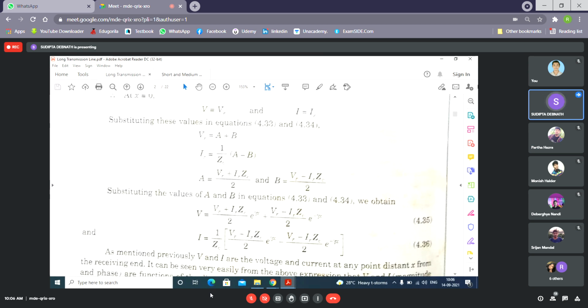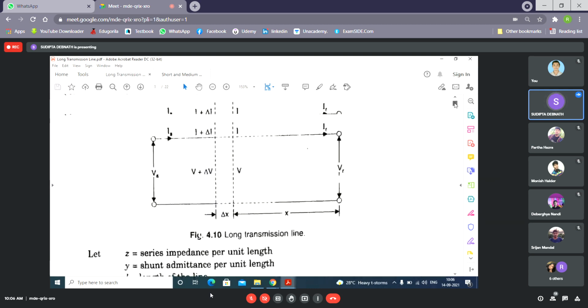So the voltage wave is reflected voltage wave that is decreasing from this side to this side. Actually, what is happening is the incident wave is going from here to here, then at the receiving end it is getting reflected, and the reflected wave is going from here to here. So the incident wave decreases as it goes from here to here, and the reflected wave decreases as it goes from here to here. Understood?